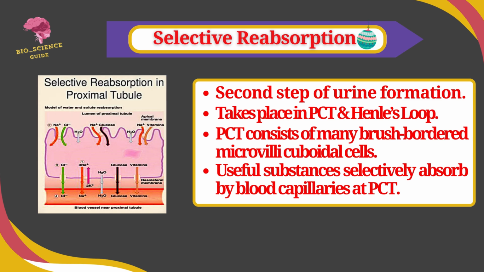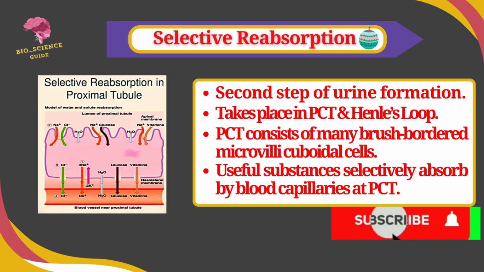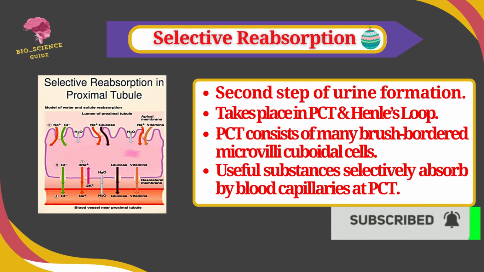Selective reabsorption is the second phase of urine formation, which takes place in the proximal convoluted tubules and Henle's loop. The proximal convoluted tubule consists of many brush border microvilli cuboidal cells, which increase the surface area for absorption of filtrate.